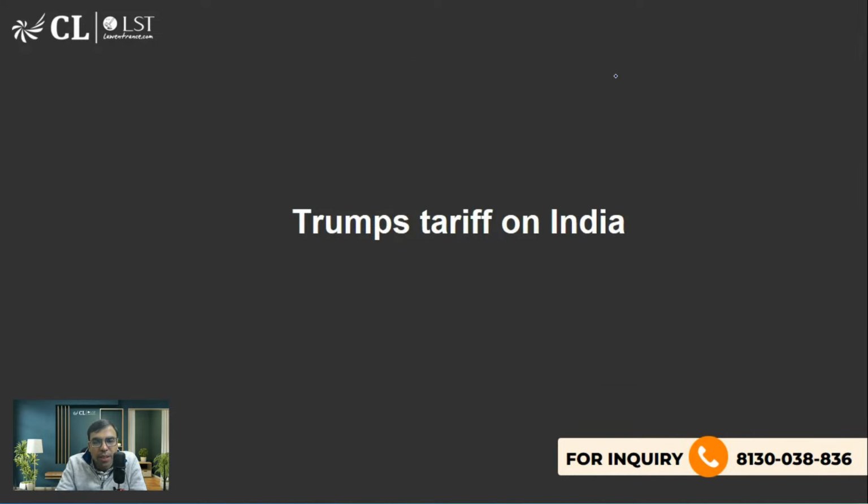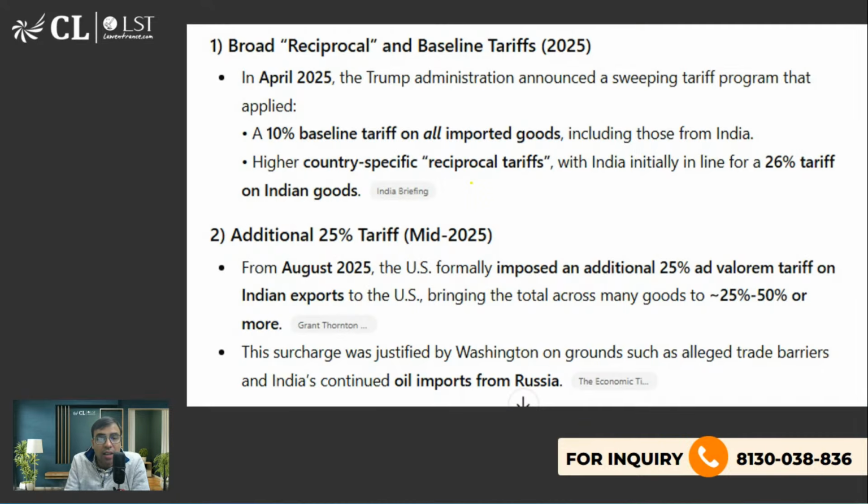Now, let's talk about Mr. Donald Trump's tariff on India. Basically, this was asked recently in an exam. Yes, therefore Elon Musk cannot become president. Yes, CLAT, definitely you're right. Elon Musk was born, I think, in an African country, and that's why he cannot become president.